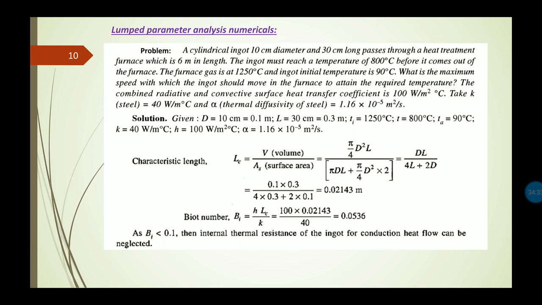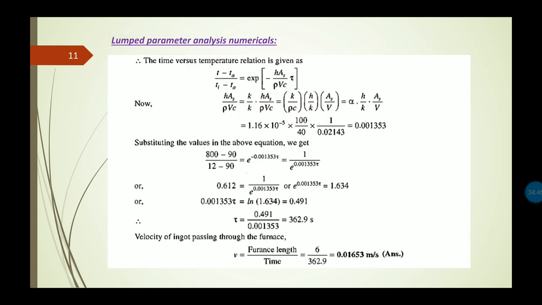So the lumped parameter concept, where the internal thermal resistance is considered negligible compared to the surface resistance, can be applied. This is the equation of the lumped parameter analysis: (T minus Ta) divided by (Ti minus Ta) equals e to the power minus hAs divided by rho Vc multiplied by tau.